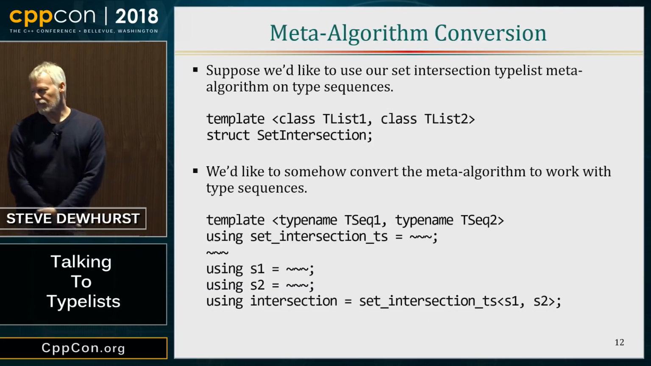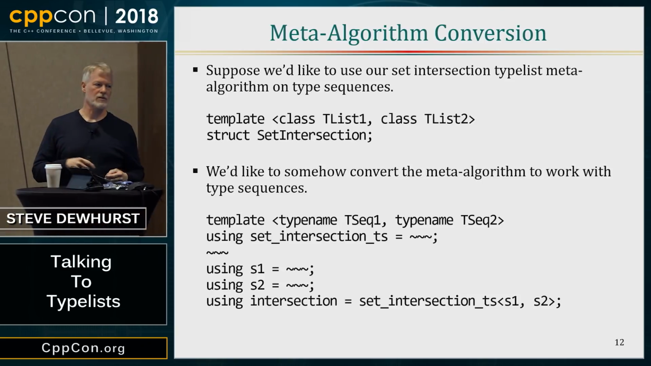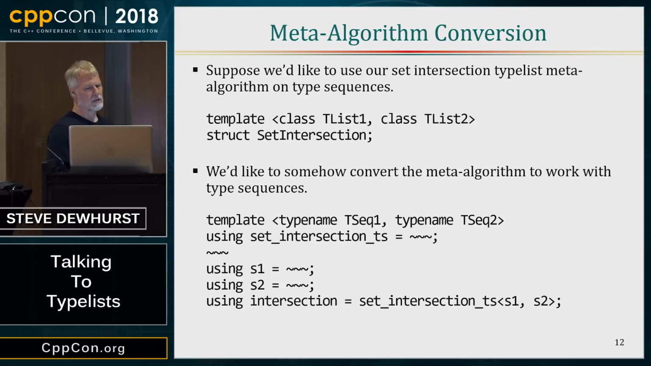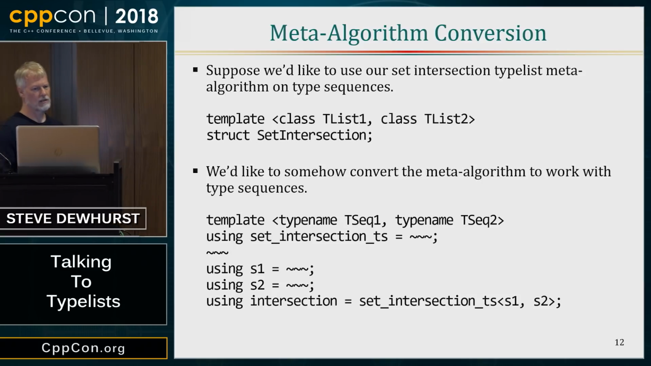Okay, now we can go from type lists to type sequences and type sequences to type lists. So now we can do something. Suppose we have a set intersection algorithm on type lists. It does exist. It's in the code that goes with this talk. It's probably correct. I take 2 type lists, I find their intersection, and create a type list that contains that intersection.